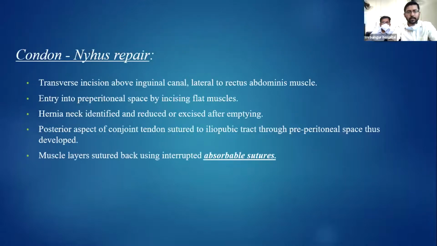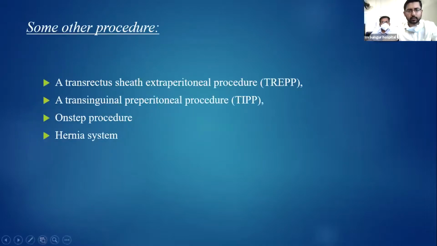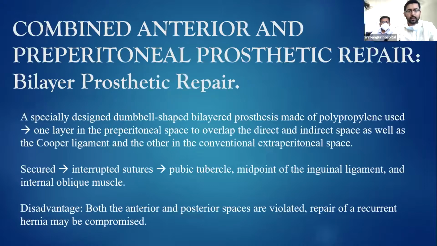Then we have the Condon-Nyhus repair. Here, a transverse incision above the inguinal canal, lateral to the rectus abdominis muscle, is made, the preperitoneal space is entered, and a hernial sac is identified and reduced, or excised after emptying it. The posterior aspect of the conjoint tendon is sutured to the iliopubic tract through the preperitoneal space thus developed. Some other procedures are also there, such as the transrectus sheath extraperitoneal procedure, the transinguinal preperitoneal procedure, the one-step procedure, and the hernia system.